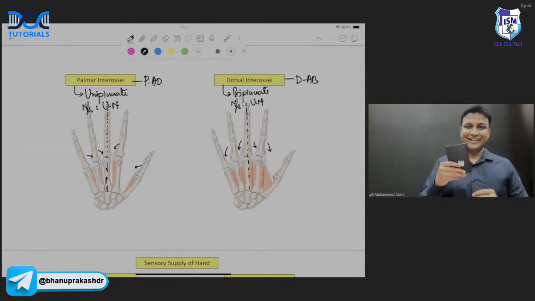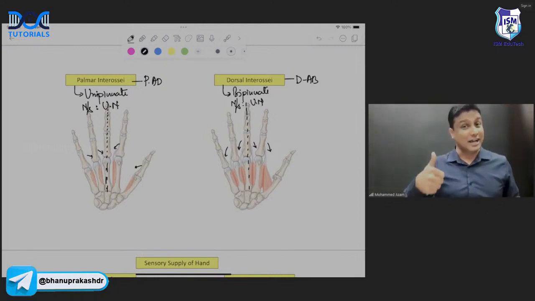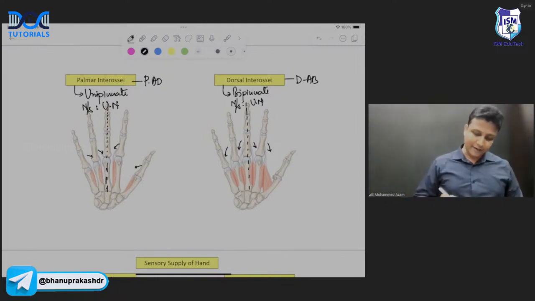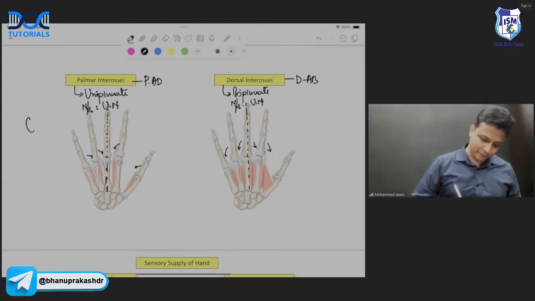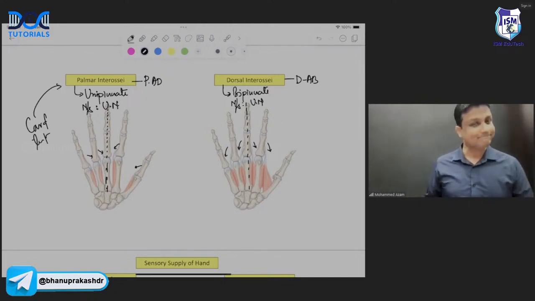Fine. And this card here, my dear friends, it is given between the fingers. And if you are able to hold the card between the fingers like this here, अगर आप ऐसे card को hold कर पा रहे हो ना, it means that you are able to bring the fingers closer, palmar interossei. That means ulnar nerve is good. The card test is actually done for which muscle? Palmar interossei, ulnar nerve.